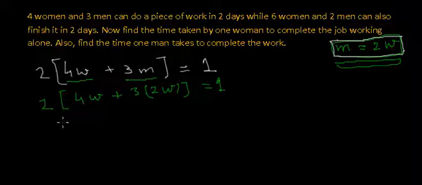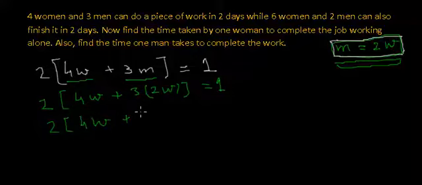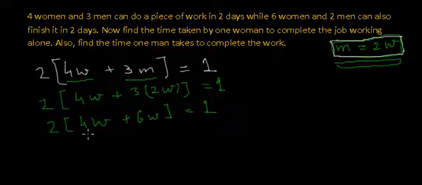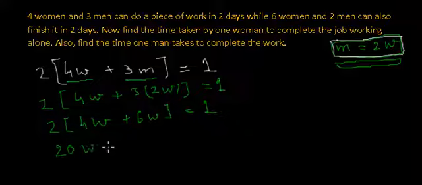So here we will have 4W plus 6W, that is 10W. 10 multiplied by 2 is 20. 20W is equal to 1.